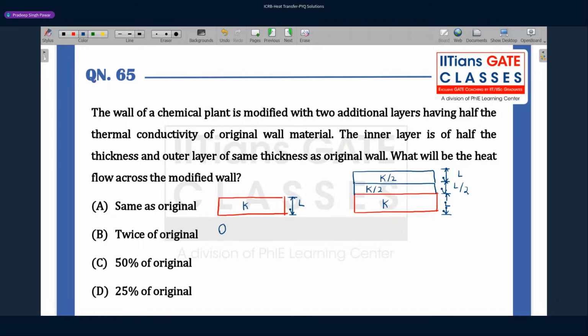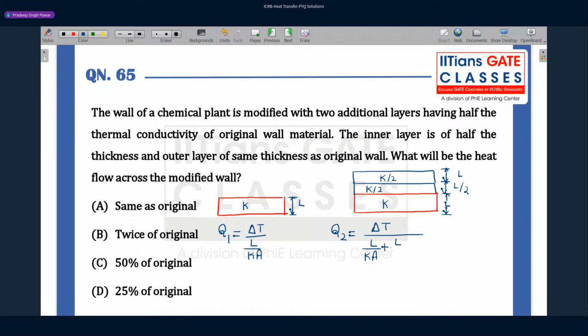Let's calculate the heat flow in the original wall. Let us say it is delta T by L by KA, which is the resistance. Now calculate the heat transfer for the modified wall. It will be delta T, adding all the resistances, assuming KA is constant and delta T is constant.